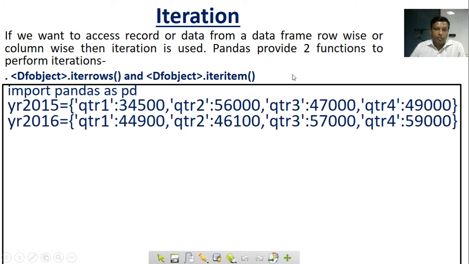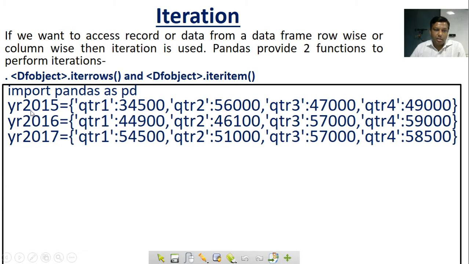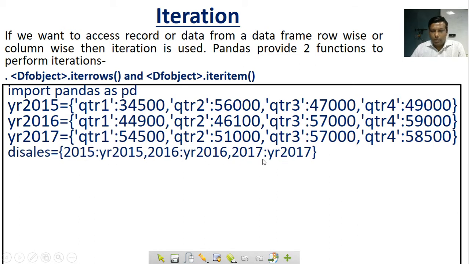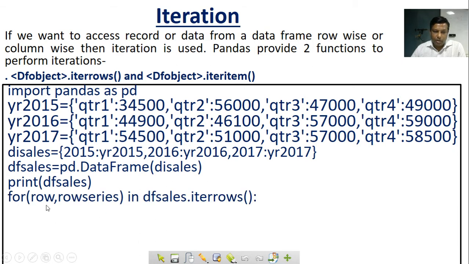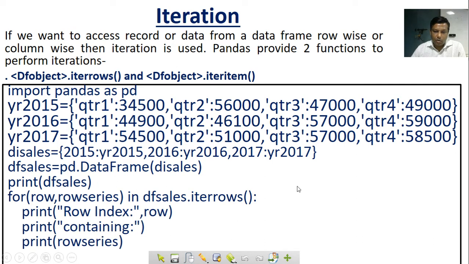Suppose we are making three dictionaries here, for 2015, 2016, and 2017. With the help of these three dictionaries I made one dictionary, dicells. Then I make here df_cells, one data frame, with the help of this dictionary. Now print df_cells. Here I am writing for row, row_series in df_cells.iterrows. The iterrows function we will discuss here, and this is the coding.